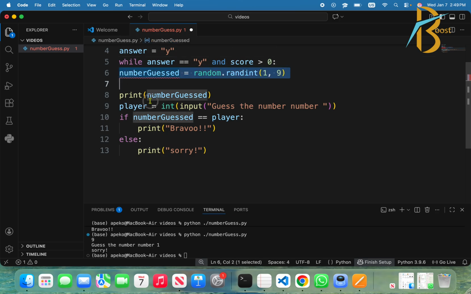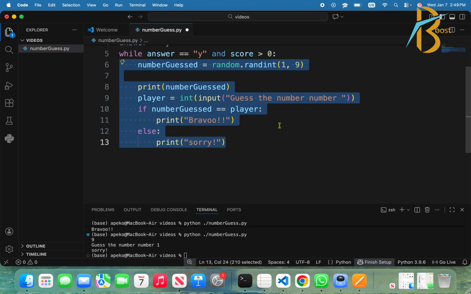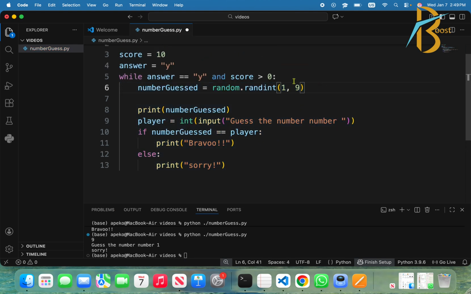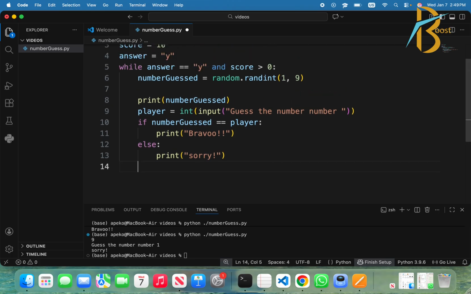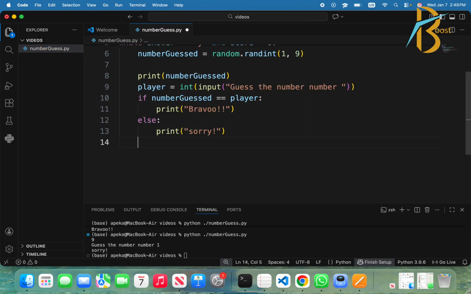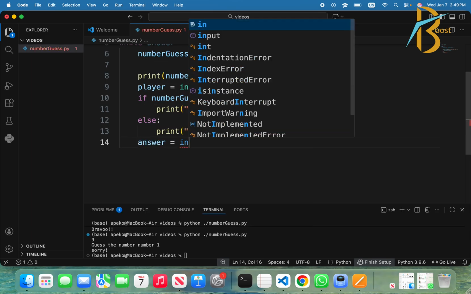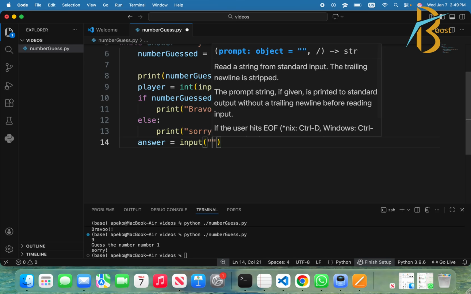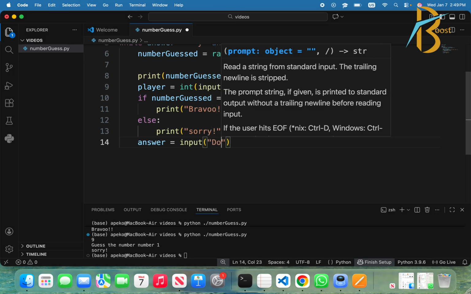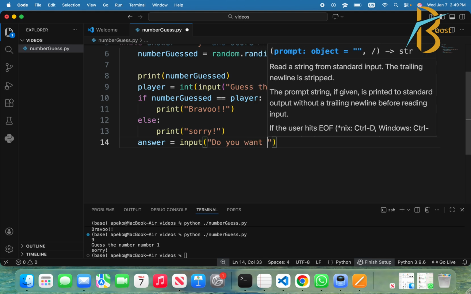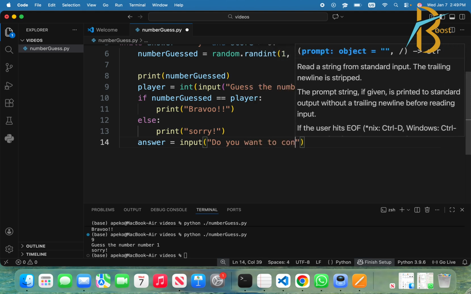So this one has an indentation problem, okay, it's good now. To do the indentation, I just selected everything and hit tab. Now that this problem has been solved, to finish this one, I want to initialize the answer. I will ask the player, do you want to continue?